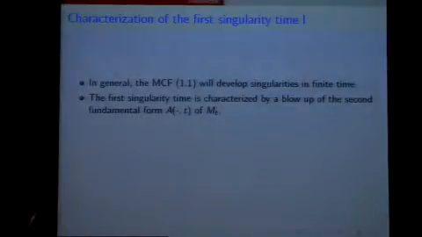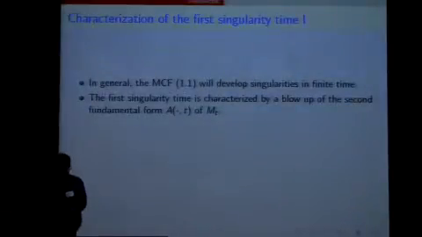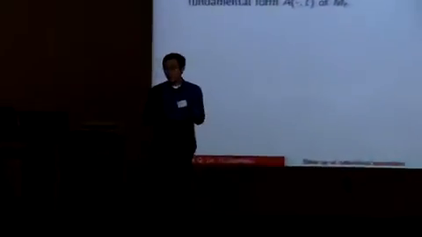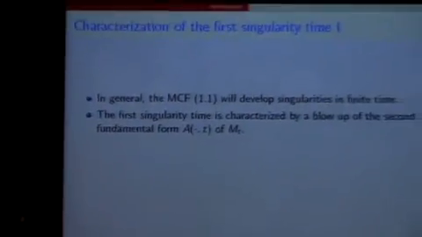One of the nice properties of the mean curvature flow is that it's the heat equation for this immersion, so it satisfies the maximum principle. If we start with a compact manifold and bound it inside a big sphere, then because the big sphere will shrink in finite time, our manifold will shrink in finite time. But maybe there's some singularity before the shrinking. So in general, our mean curvature flow will develop singularities in finite time.